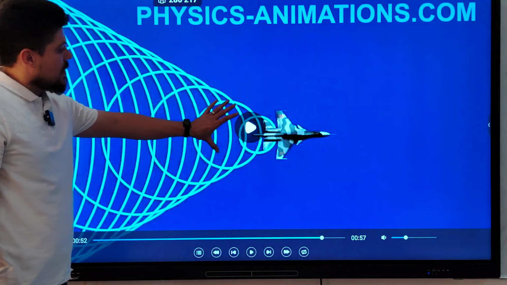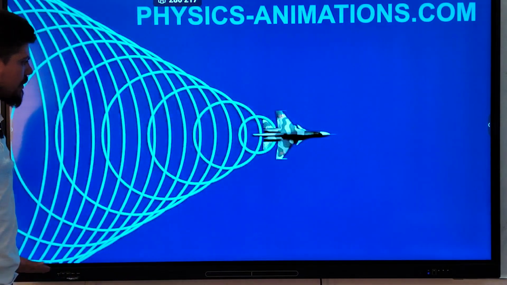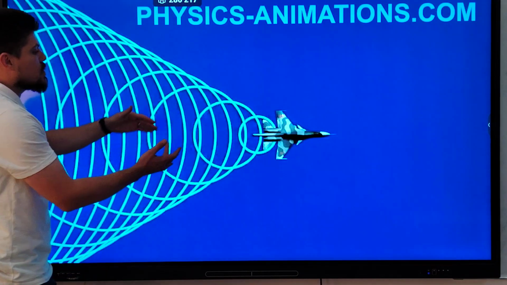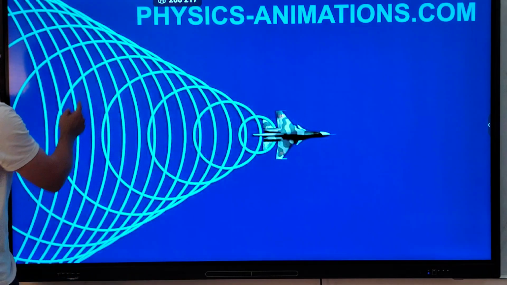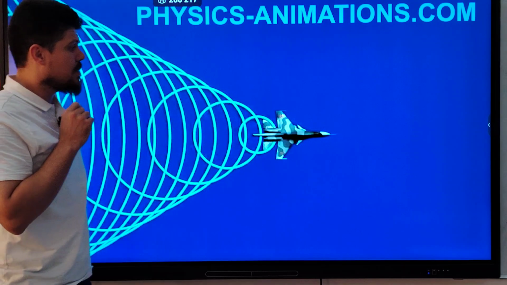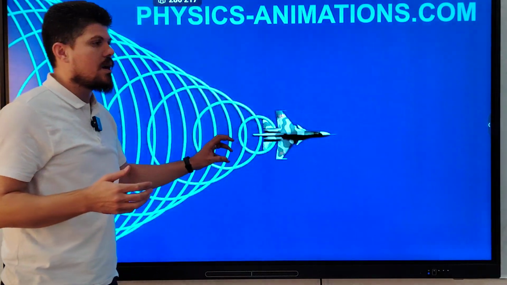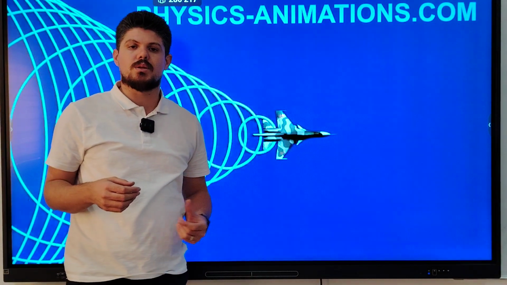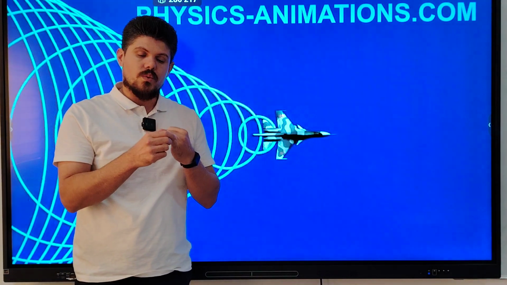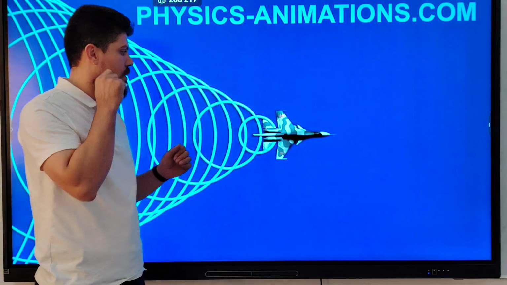And the waves will accumulate at the edge of the plane's wave. Okay? The waves accumulate at the edge of the plane wave, and the shape of the wavefront becomes conical. Becomes what? Becomes conical. When does the plane break the sound barrier? You have to say when the speed of the plane is bigger than the speed of sound. When does the plane create a shock wave? In two cases: when the speed of the plane is greater than the speed of sound, or when the speed of the plane is equal to the speed of sound.